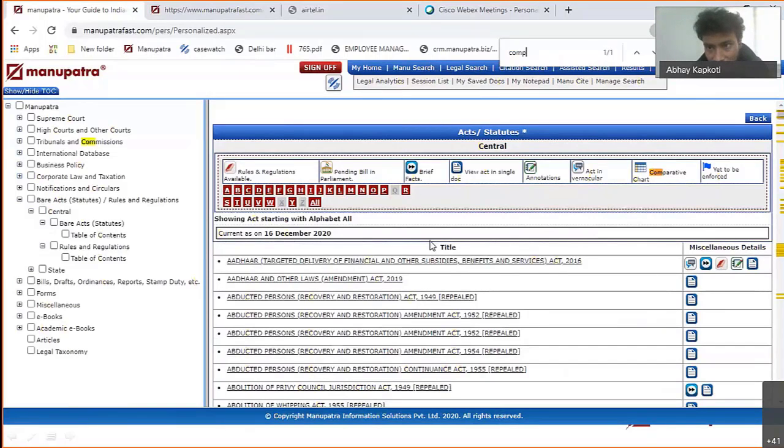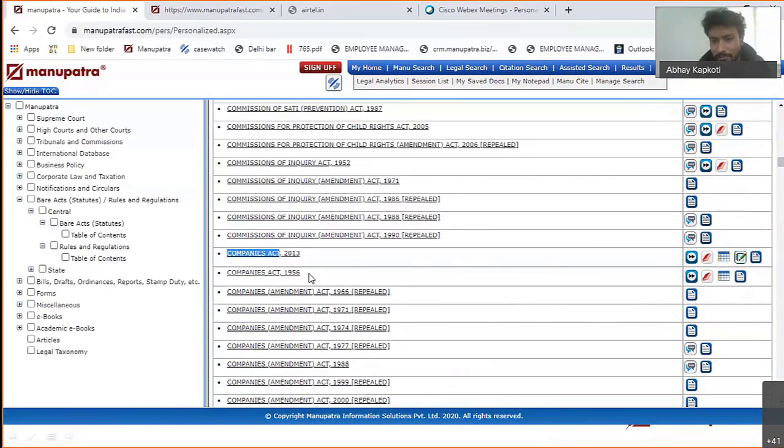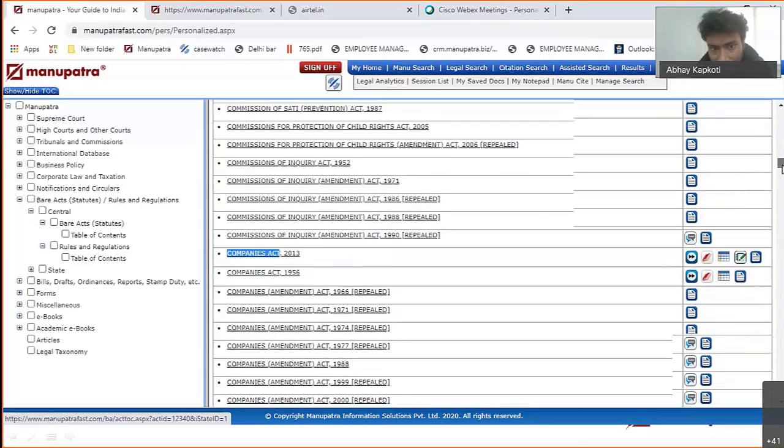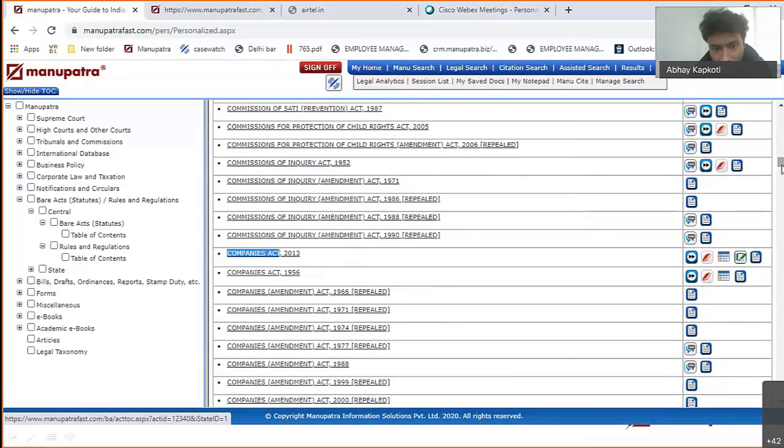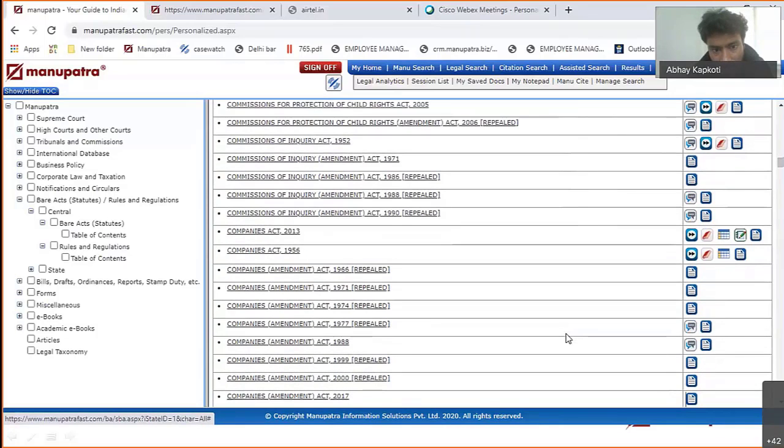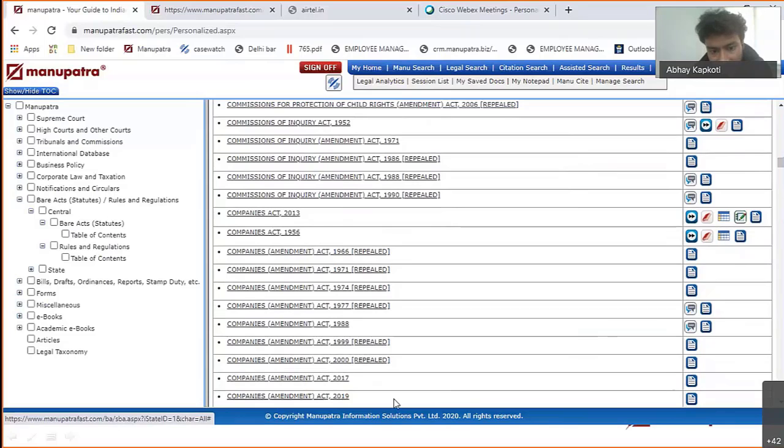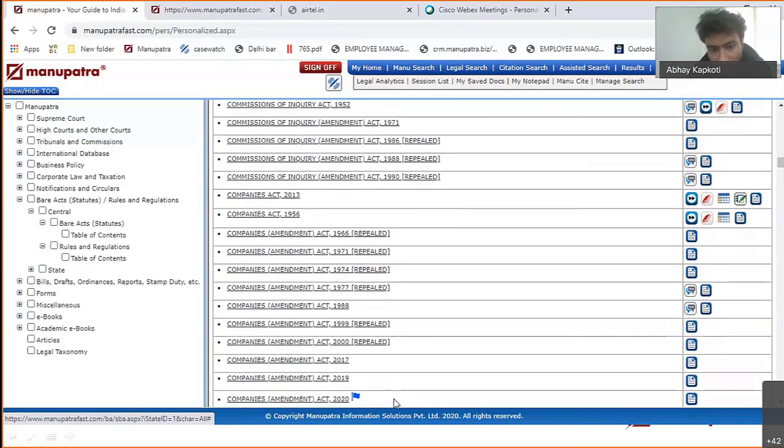For Companies Act 1956, this was the previous act which got repealed by the 2013. So this is the latest 2013. Any amendment that comes in the Companies Act, that also you are able to track from here. So any amendment we locate right here. So these are all the amendments that have been coming. This is the latest amendment which came in 2020. Okay, so this is the 2020 amendment which is done on the main act, which is the Parent Act. This is the 2013. Now the 2020 amendment has this flag. None of them otherwise have this flag. So this means